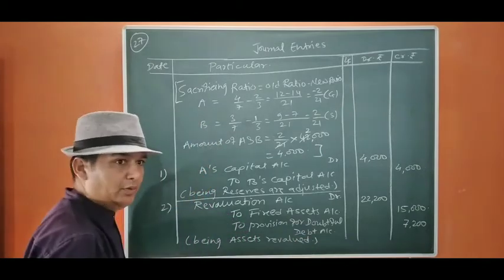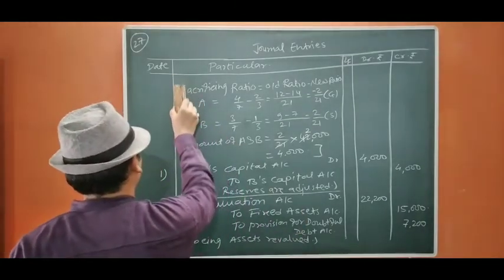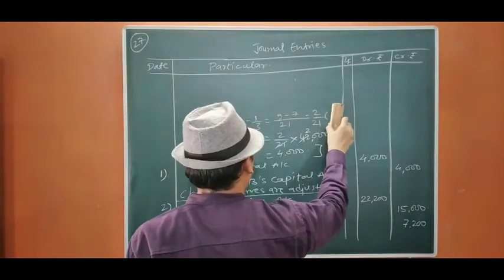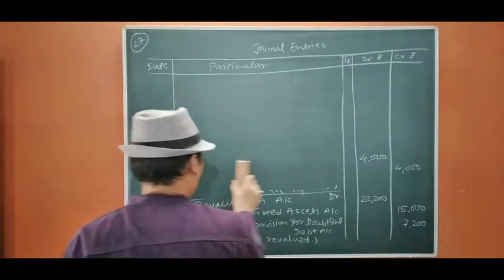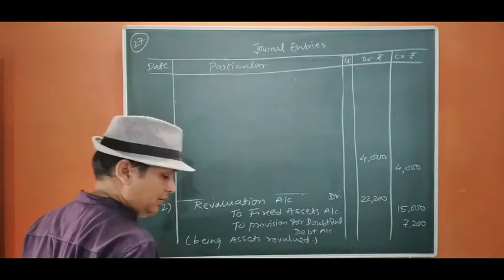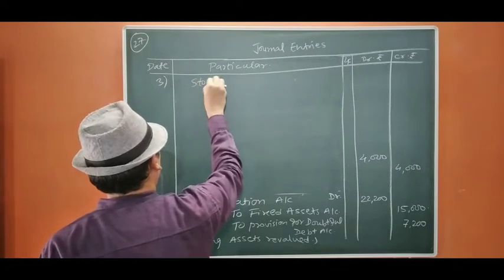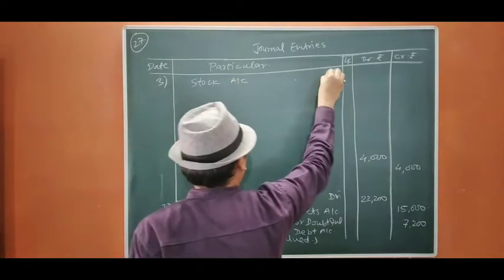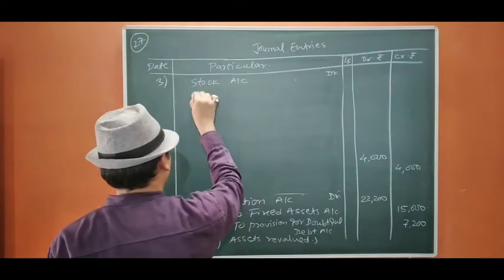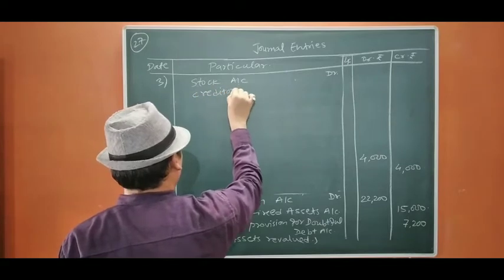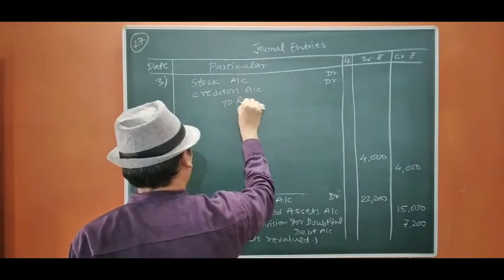Now we move to the next entry. Third entry. Now stock account debit, creditors account debit, to revaluation account.